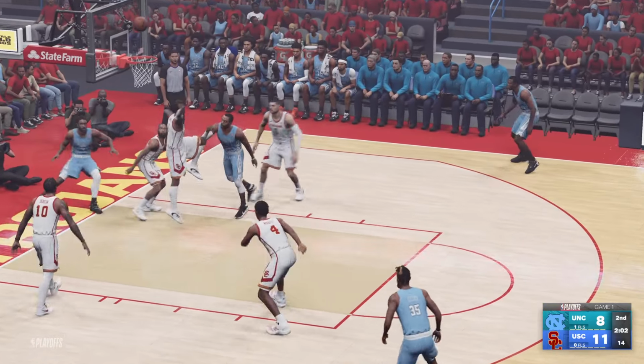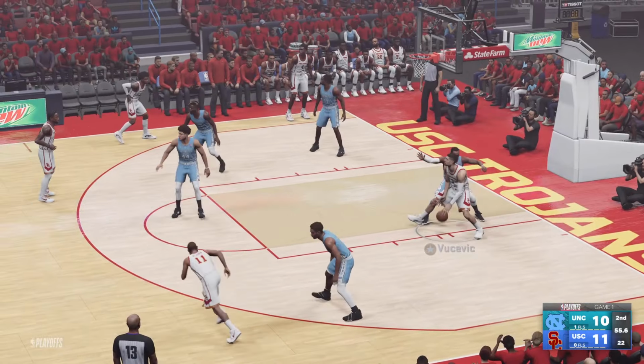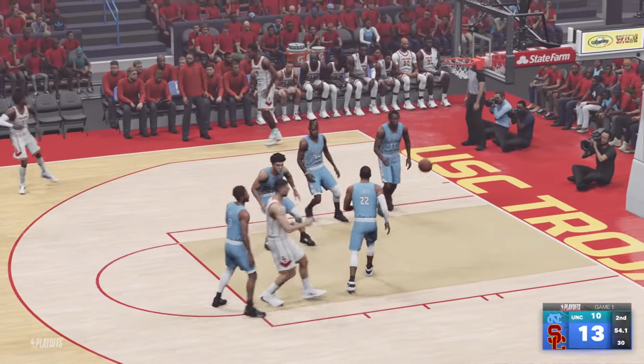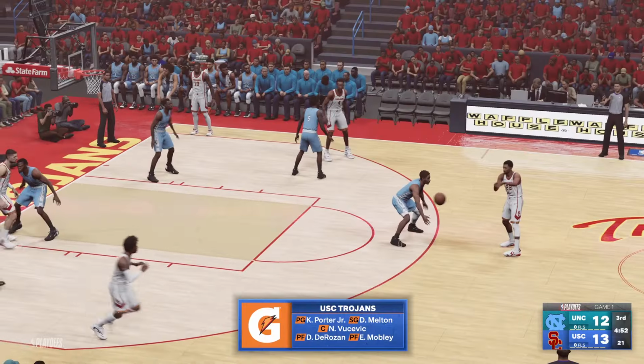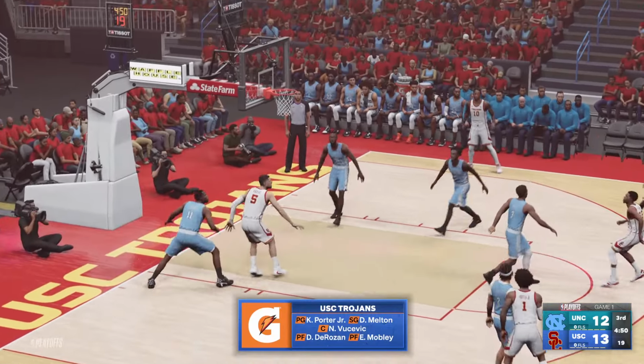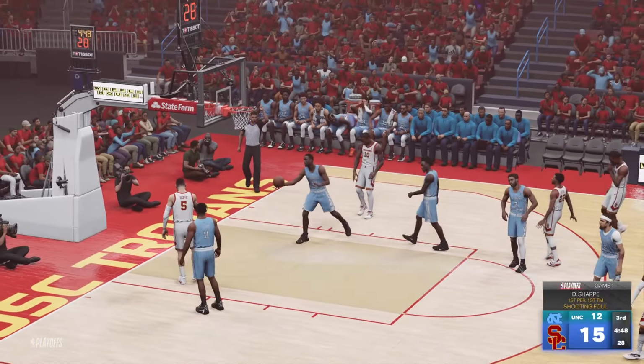Wayne Ellington hits the 2. USC other side. Pass down to Vucevic. The turnaround baby hook is good, and then North Carolina, Kobe White again in the lane. The jumper goes. Anthony Melton passes to Kevin Porter off a screen. The 3 doesn't go, but Vucevic puts it back, and the foul.